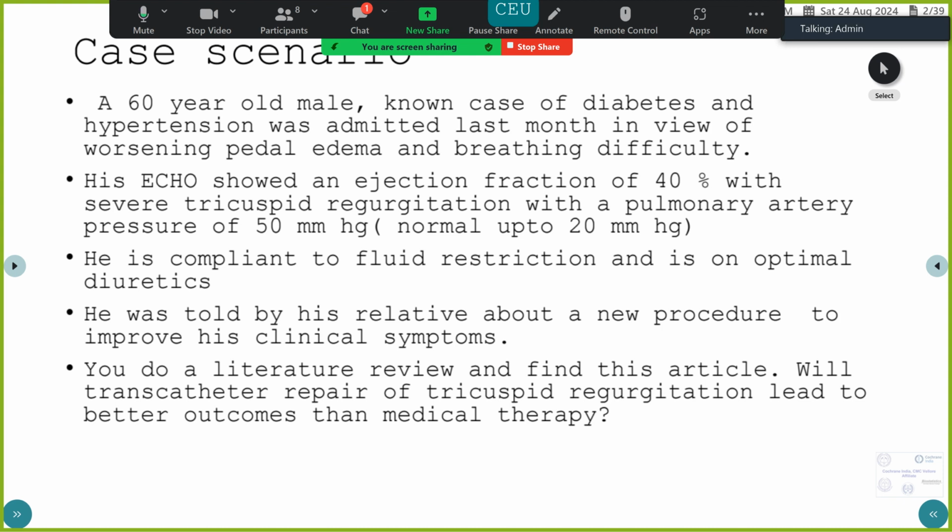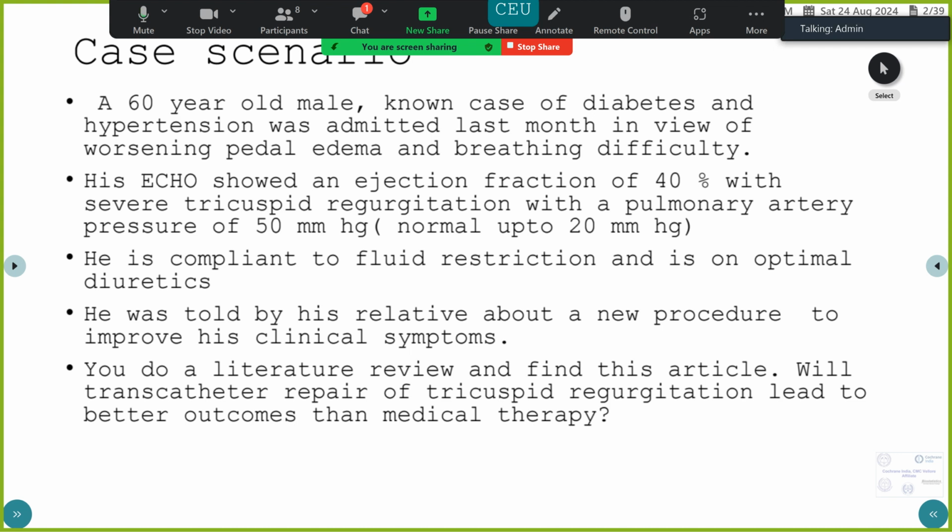Coming to the case scenario, we are looking at a 60-year-old male. He is a known case of diabetes and hypertension. He was admitted last month with symptoms of heart failure, namely worsening pedal edema and breathing difficulty. His echo done that time showed an ejection fraction of 40% with severe tricuspid regurgitation and a pulmonary artery pressure of 50 millimeters mercury. Normal is up to 20 millimeters.